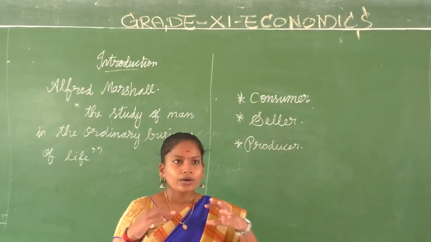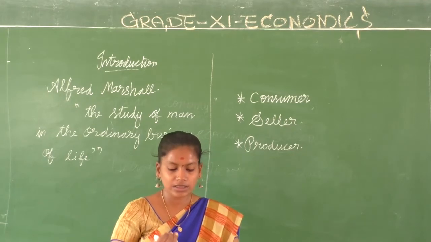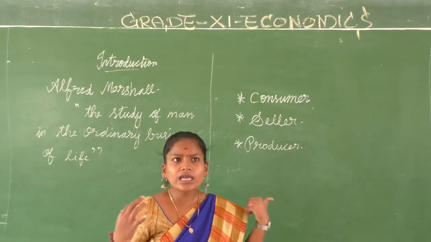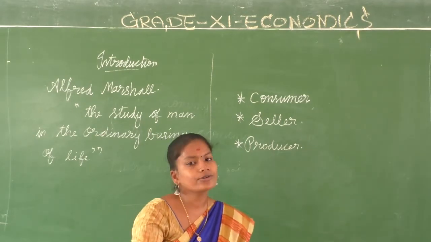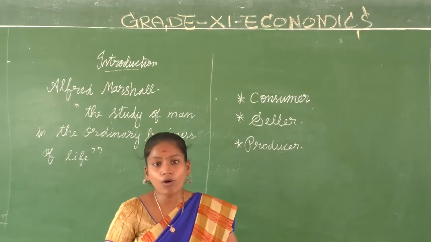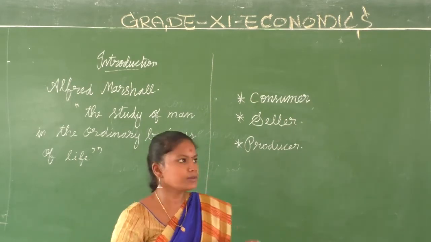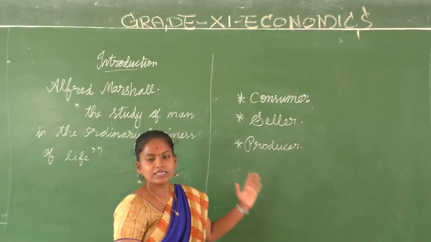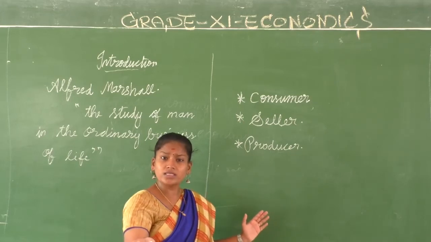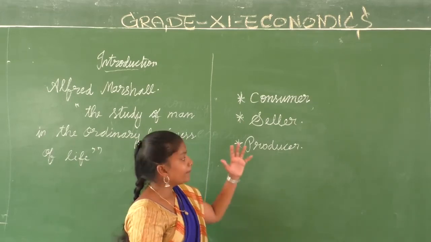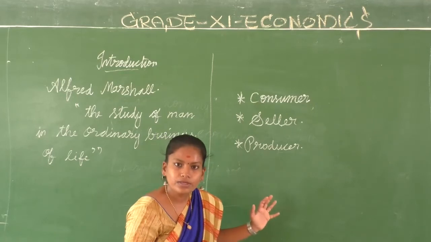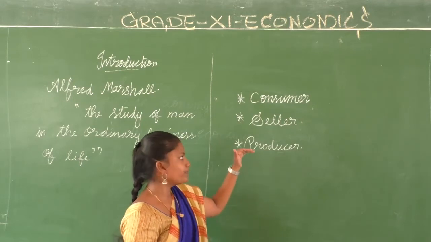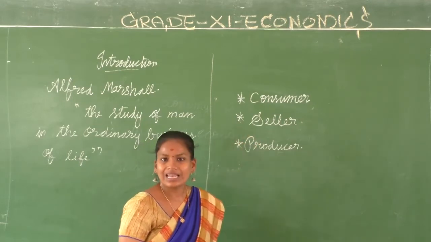What kind of goods are manufactured or produced? Take farmers, they produce vegetables, paddy and everything. But in every case, do you procure your goods directly from the producer? No. The greengrocer comes and sells you the vegetables. There the greengrocer becomes a seller, whereas the farmer is the producer. You are buying sweets or cakes. The baker produces it, so he is a producer. But you buy it from a retail shop. You buy chocolates from a retail shop, and that person is called a seller.